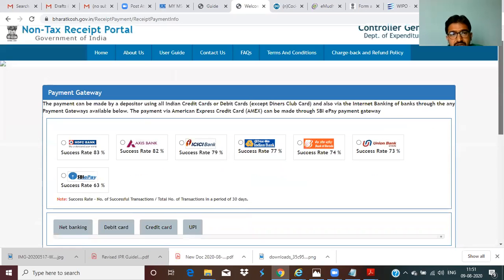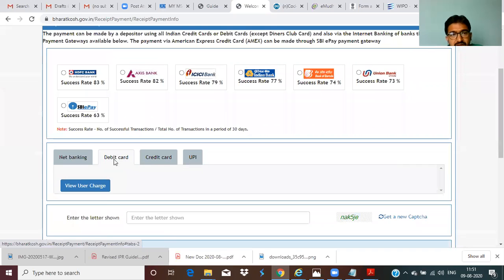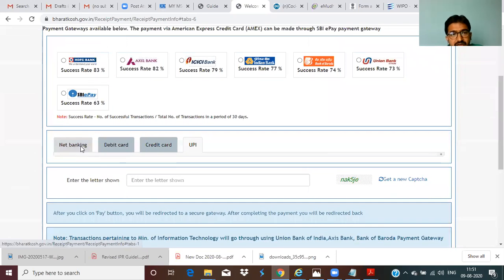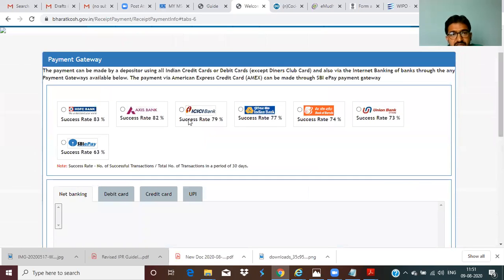And it asks whether you are paying by net banking, debit card, credit card, or UPI. So under which category? If you are using net banking, select which bank. If you are with Andhra Bank, State Bank, or anything, select Union Bank or net banking. It shows some banks. Select Andhra Bank.